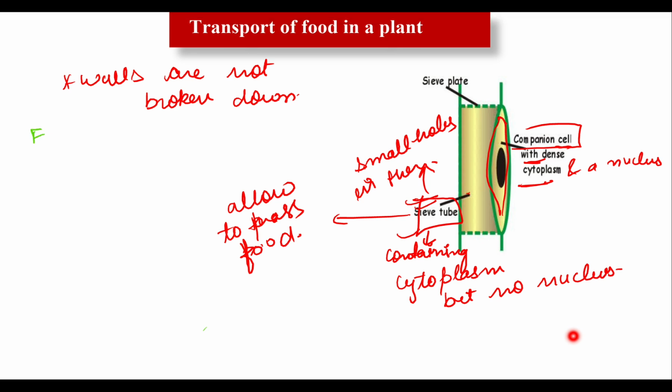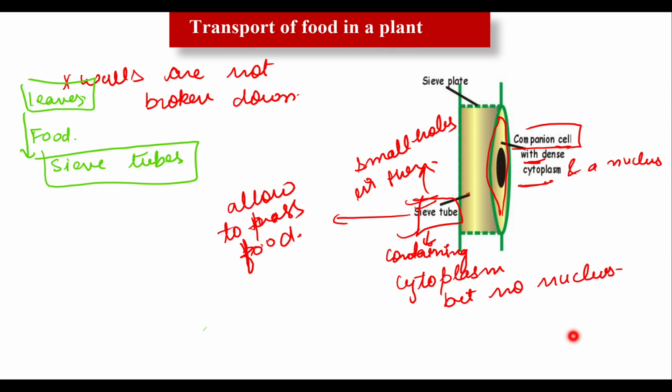So food from leaves goes toward the sieve tubes of phloem. Now, interconnected phloem tubes are present in all parts of the body. So once the food enters the phloem tubes in the leaves, it is transported to all the parts by a network of phloem tubes present in different parts. This is how translocation occurs. The transport of food is known as translocation.